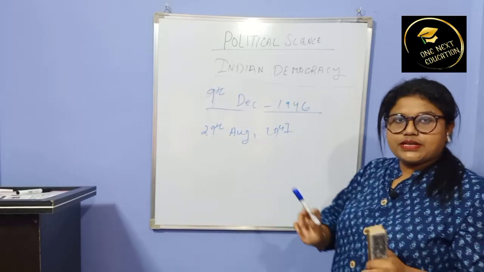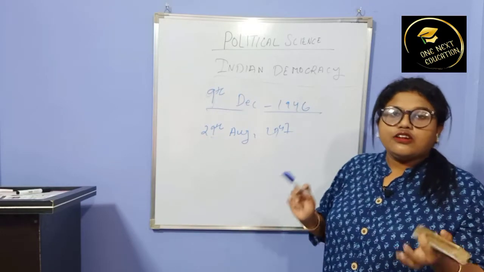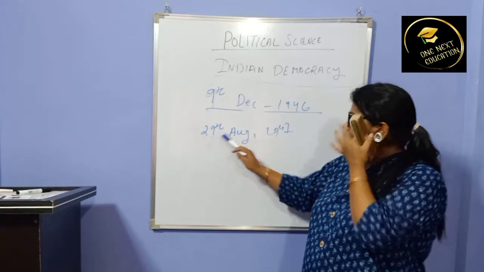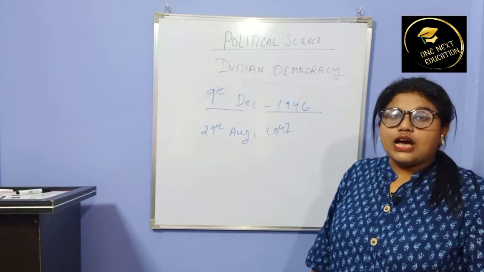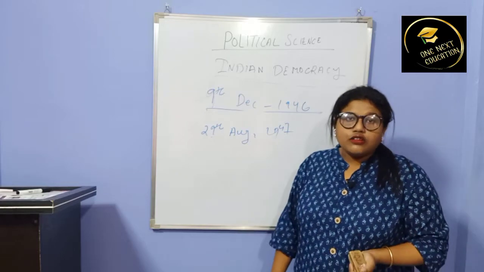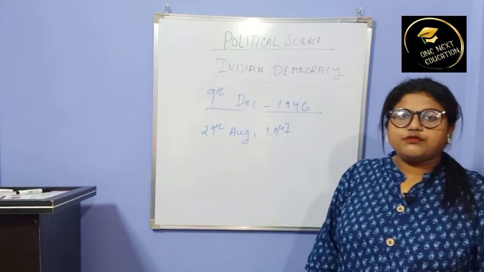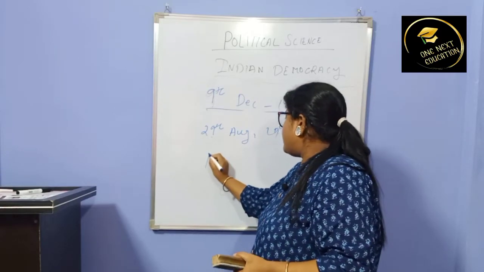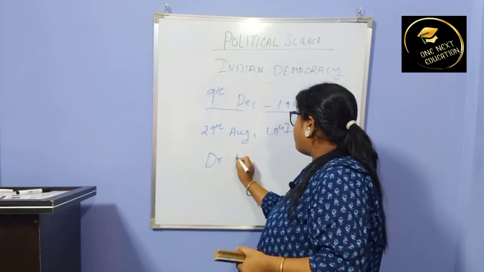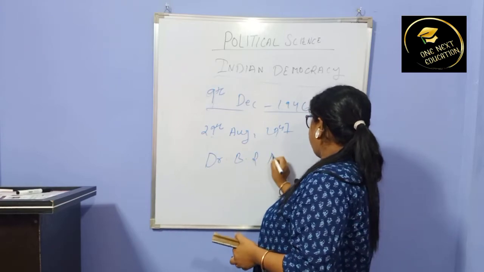After becoming the President, Dr. Rajendra Prasad on 29 August 1947 formed a drafting committee, and Dr. B.R. Ambedkar was the first Chairman of the drafting committee.